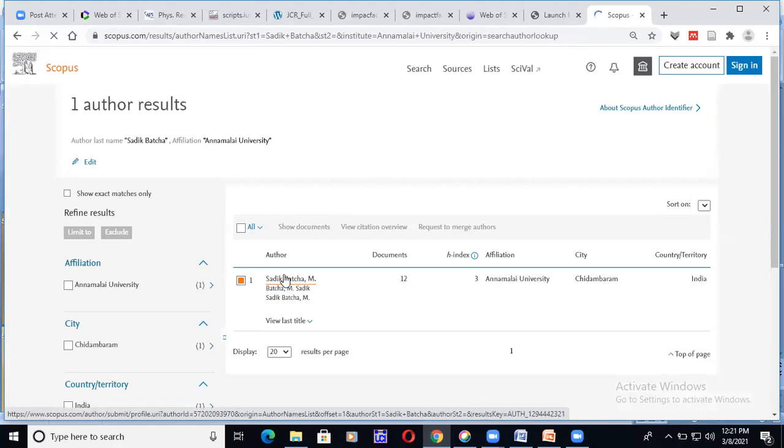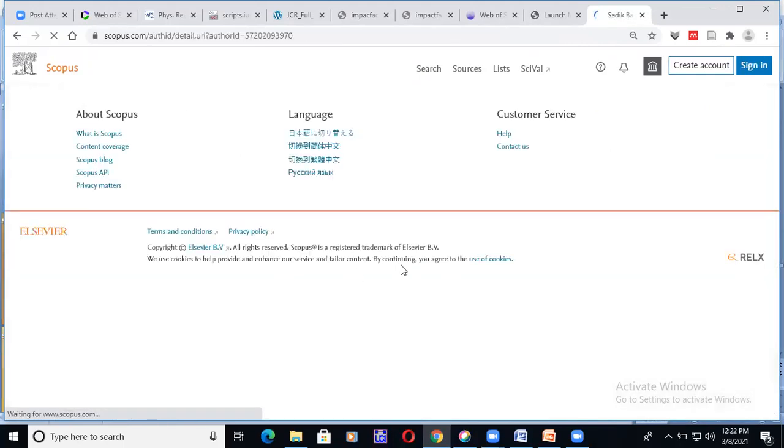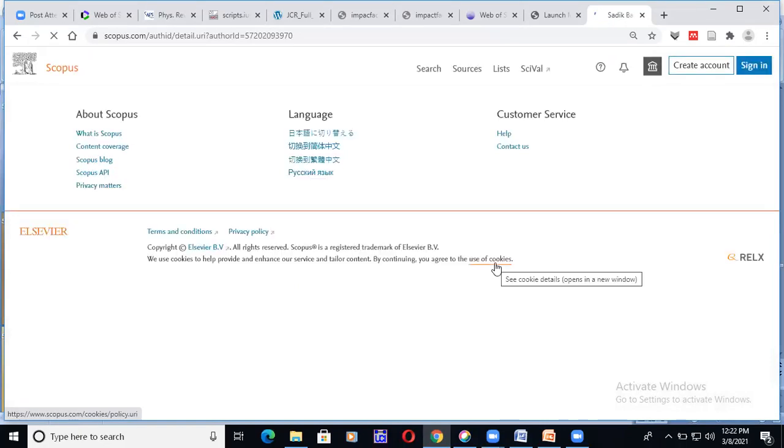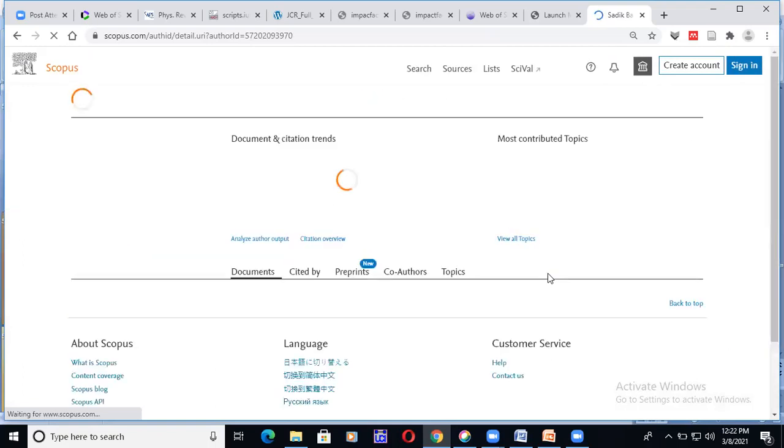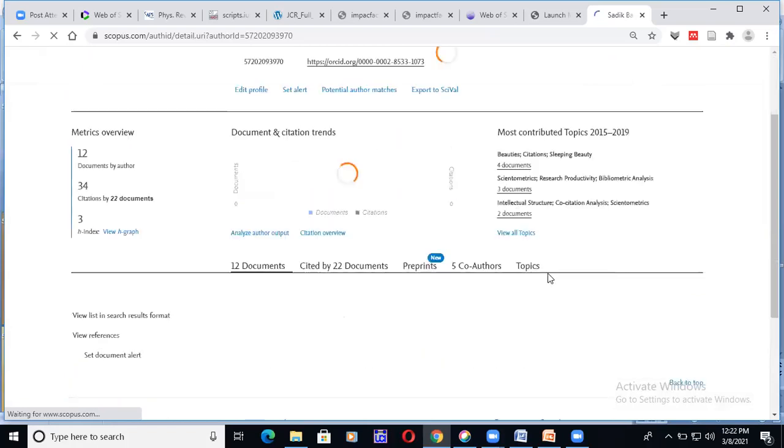If you want a particular author's data, you can find it like this. You can find a particular author's publications. You can go like this. Otherwise, yeah, the model has come here.